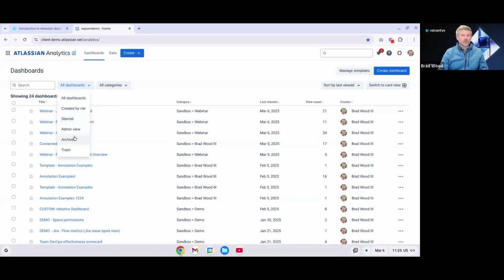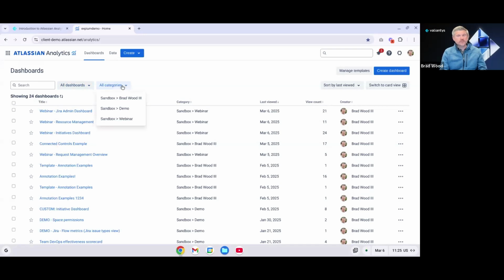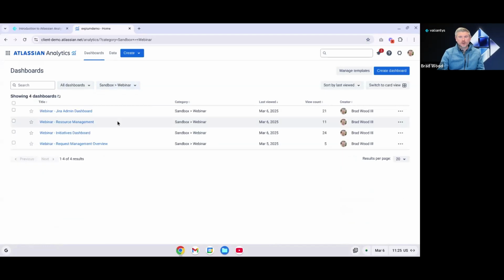And then we can also view our archived or our trashed dashboards if we need to in the all categories drop down. So dashboards can be added to categories to further organize the list. This is a lot like categories in Jira for your projects. So you can create a category. So for example, I could click this webinar category, and then I'm limiting my view to just the dashboards that have been added to that category.